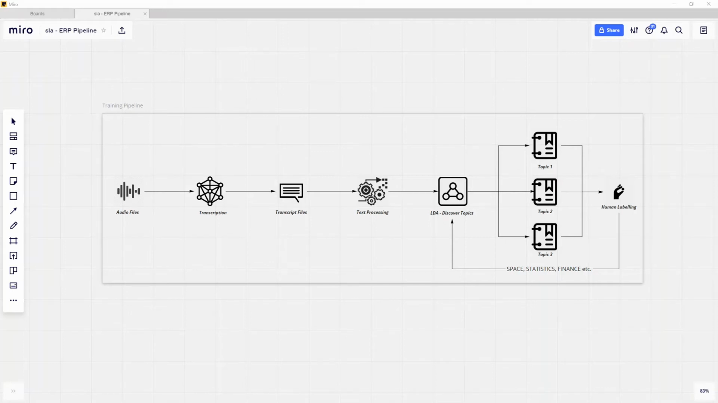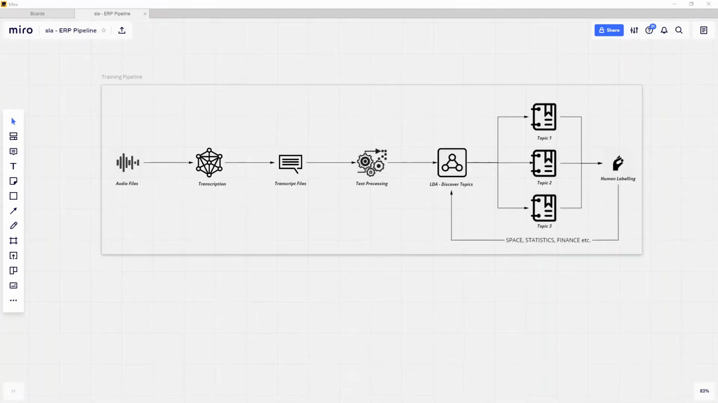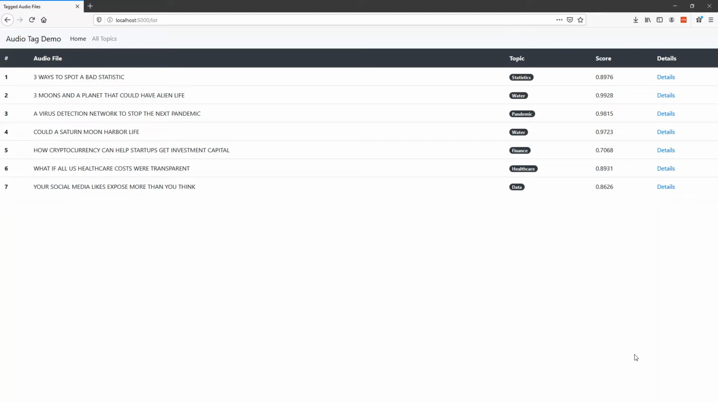And once that algorithm is done, what comes out of it is a cluster of words that through human labeling, we can look at those words and assign specific labels to them. So in this case, for example, we've taken these three topics that the LDA could potentially output and name them based on the words that belong to the cluster as things like space or statistics or finance based on what those words signify. So here is an example of the application that I've built to demonstrate some of these concepts.